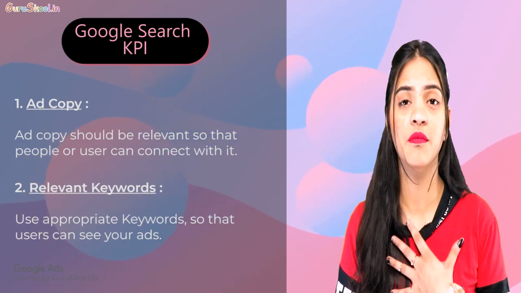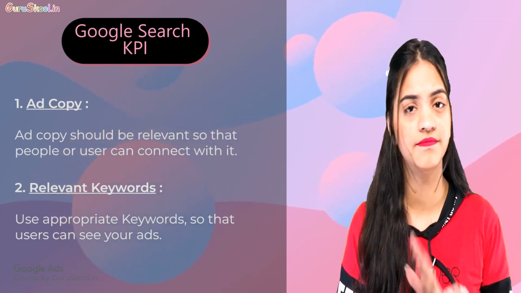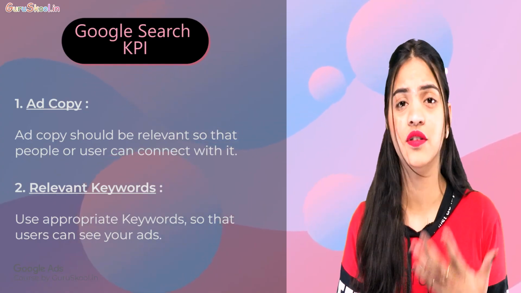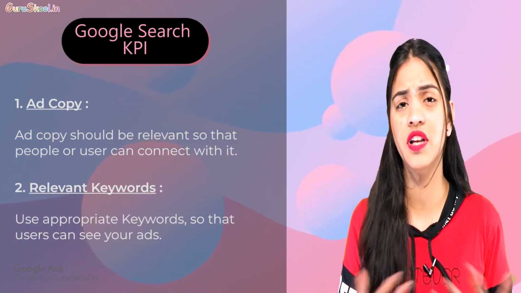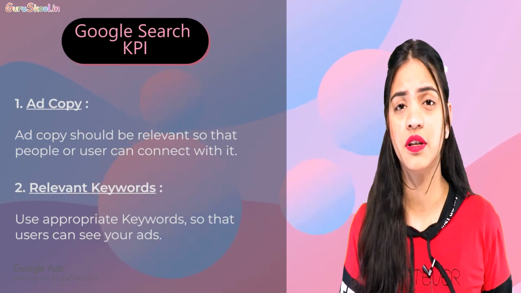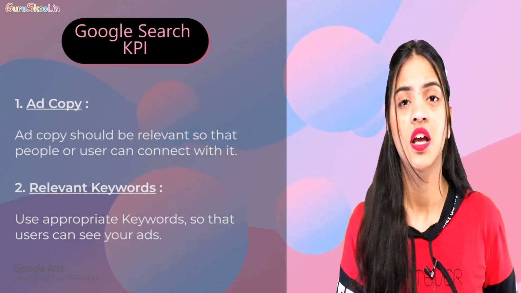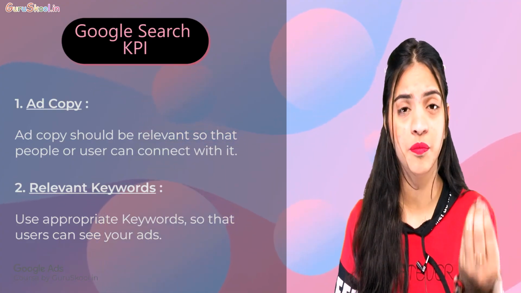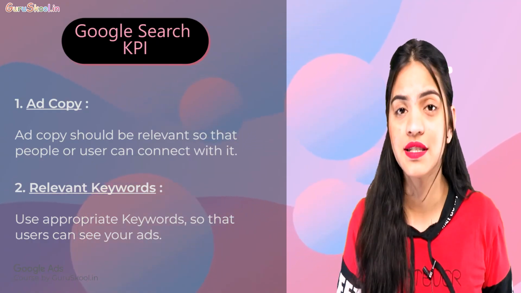Suppose my ad is related to cricket, and I'm using football, that would not work. Or my ad is related to a cricket bat, and people are searching for a cricket ball, it's not relevant for them. They want a ball, and my ad is related to a bat. So my keywords should be very appropriate. This is the important thing we need to create to increase our CTR.